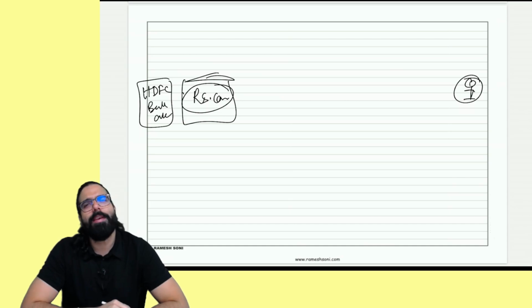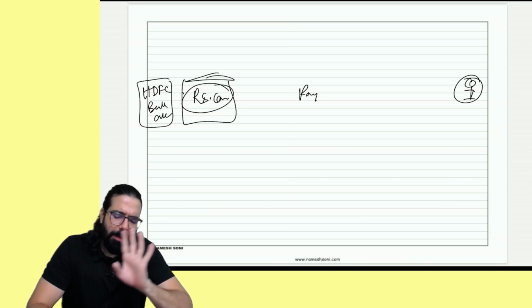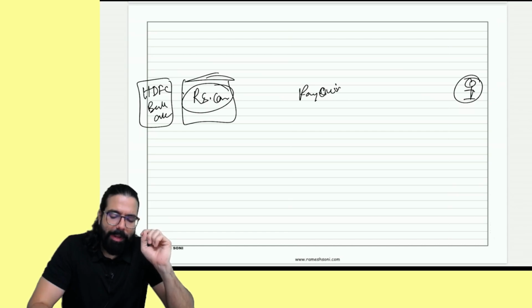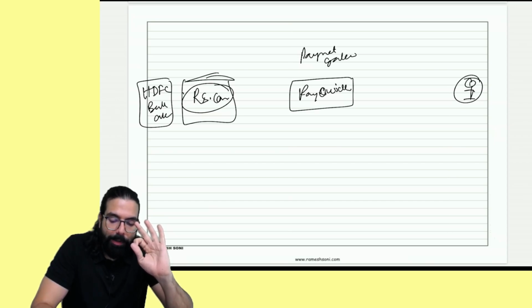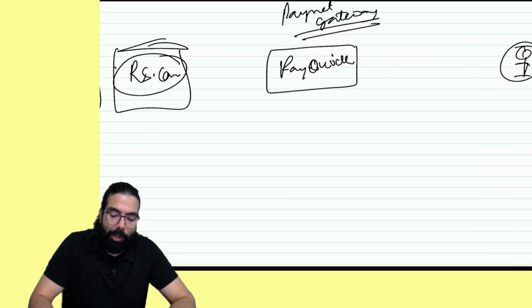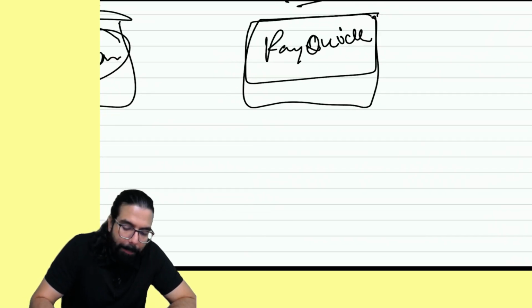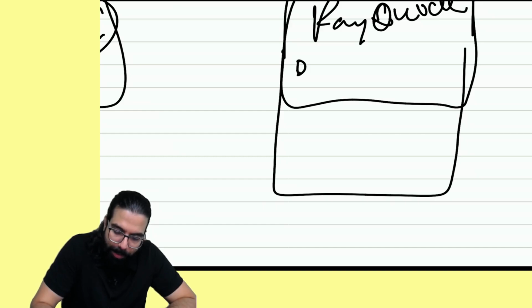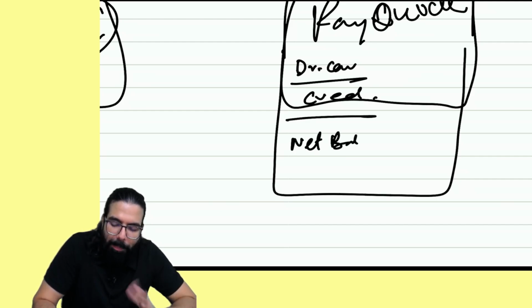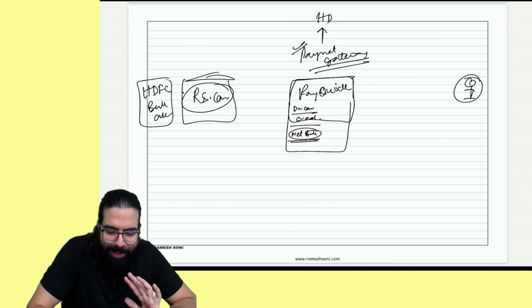What did HDFC tell? HDFC told, sir, we have an app called PayZapp. Sir, we have something called PayQuick, which is a payment gateway. Payment gateway, listen to me very carefully. In a payment gateway, what happens? HDFC Bank has developed one payment gateway, wherein HDFC Bank is telling a student can come, he can use his debit card, credit card, he can use net banking. Not all the options will be available in a payment gateway. This is a payment gateway which is developed by HDFC.